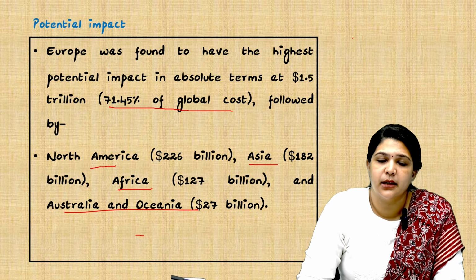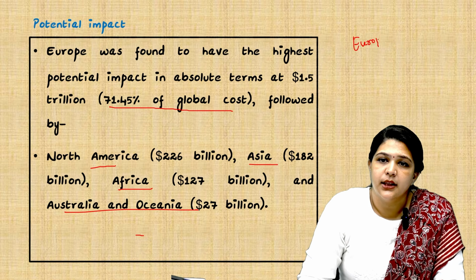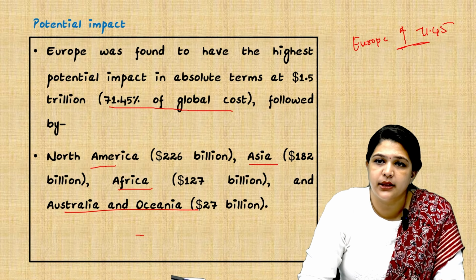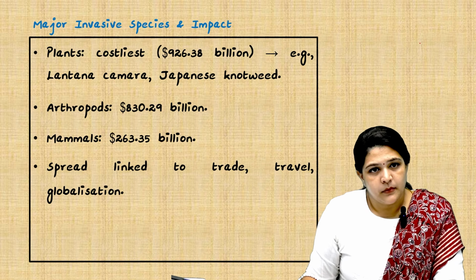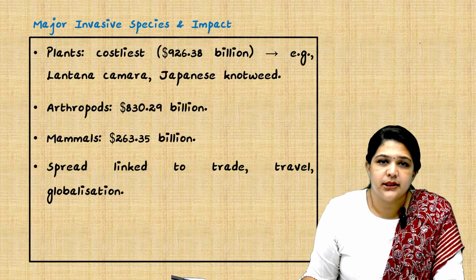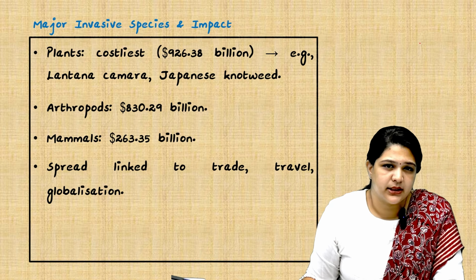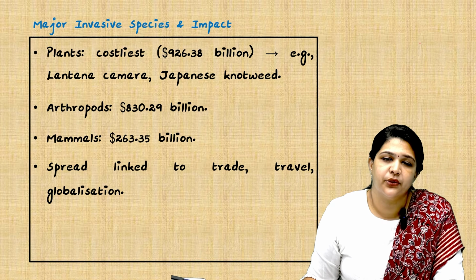See, Europe, this can be an important question. Europe has the highest impact, that is 71.4% of global impact is in Europe. Asia stands third. So, what are the major invasive species and their impacts? We will see. Plants are the costliest, as we discussed, 926.38 billion.